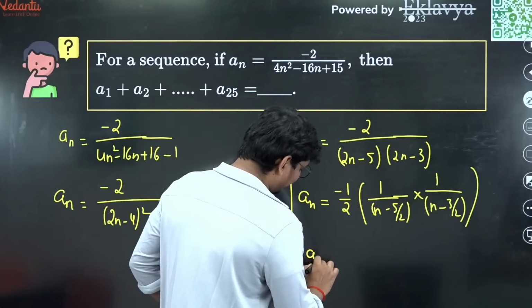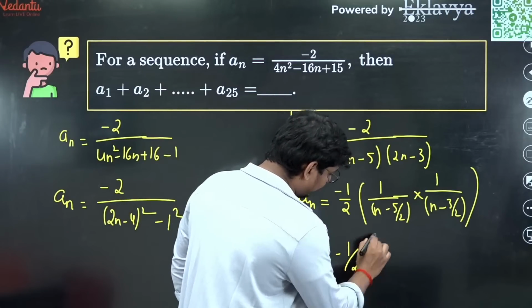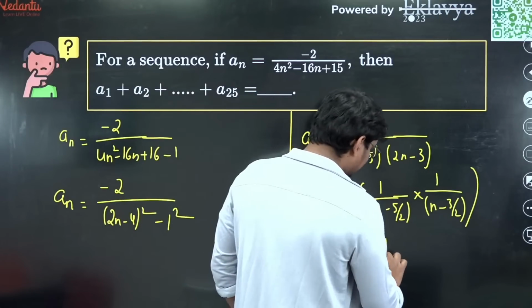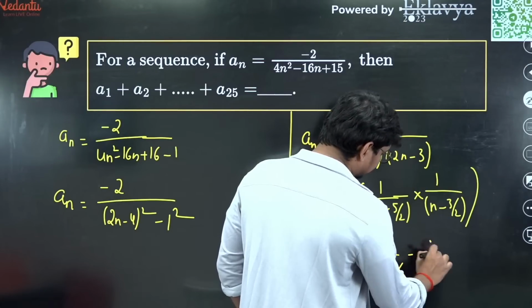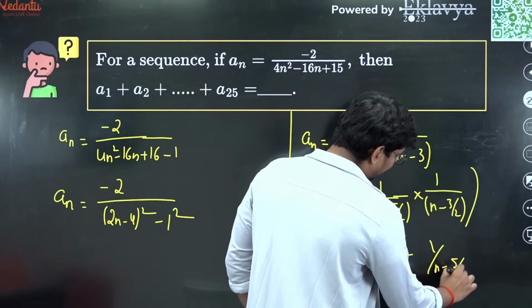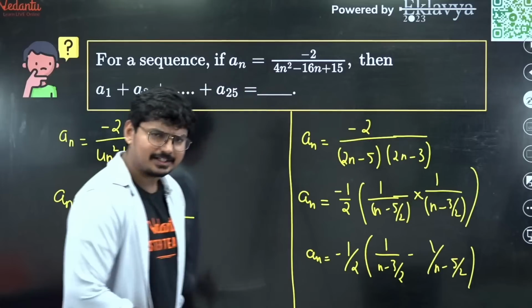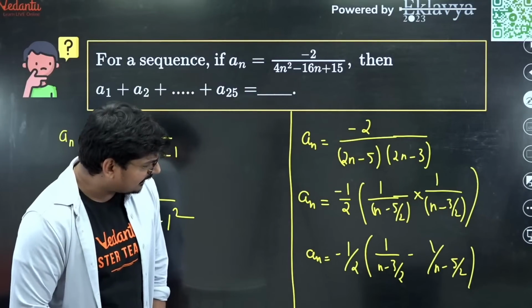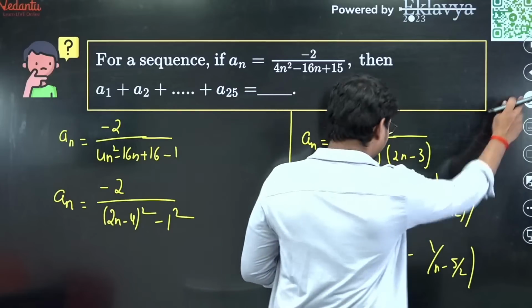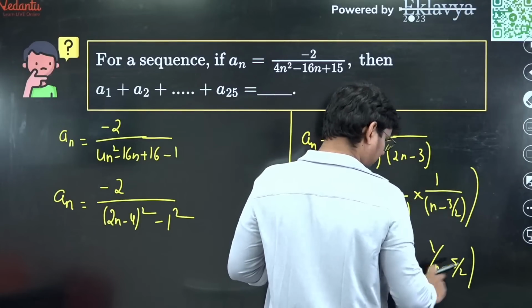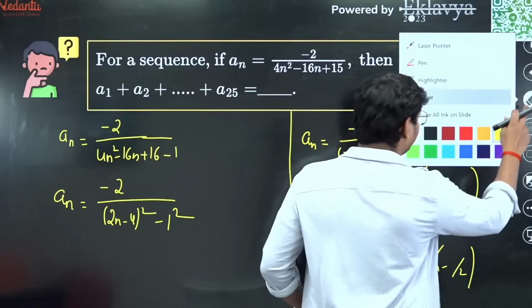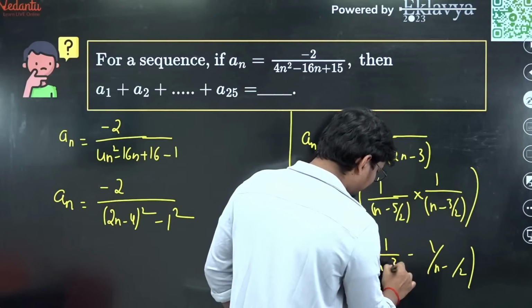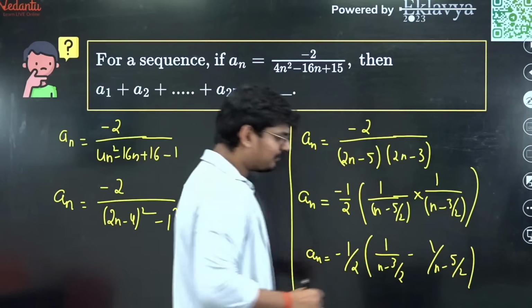Now this can be written as a_n, which is minus 1 by 2 into 1 by n minus 3 by 2 minus 1 by n minus 5 by 2. Is that clear for everyone? Or did I write it in an opposite way? I think here it should be 5 by 2. If I'm not wrong, guys, no, I think this is perfect. This is n minus 3 by 2, and this is n minus 5 by 2.